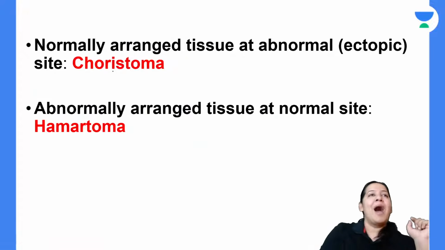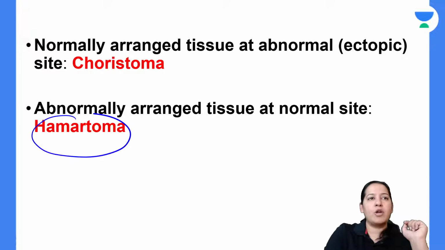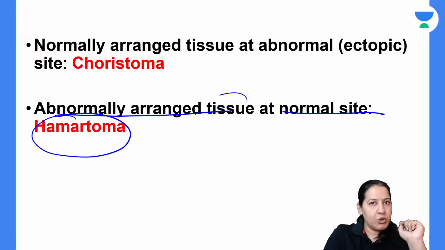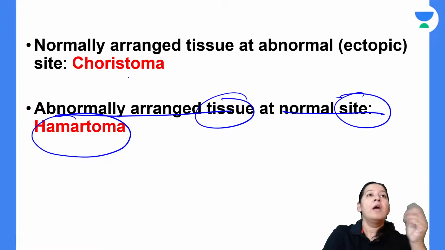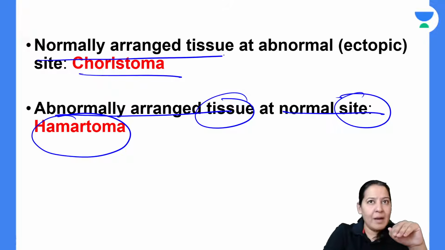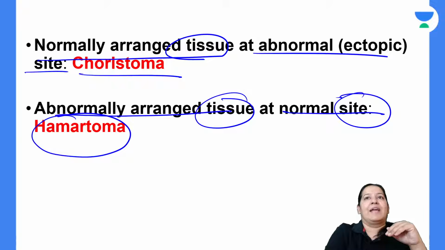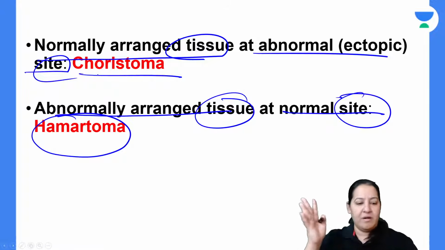Okay, so hamartoma. What is hamartoma? It is abnormal tissue at a normal site. The tissue is abnormal, the site is normal. And choriostoma is normal tissue at an abnormal site. So the tissue is normal, the site is abnormal. I will explain you both. Don't worry. Give me a minute.